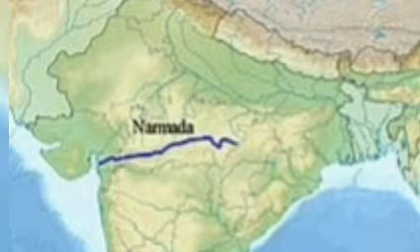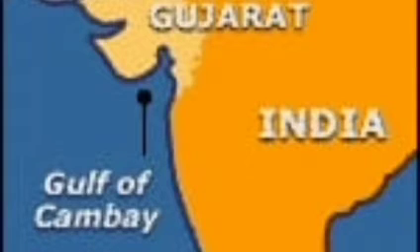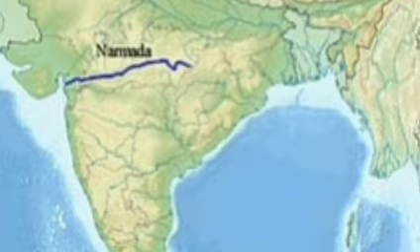It covers an area of 98,796 square kilometer and forms a 27 kilometer long estuary before outfalling into the Arabian Sea through the Gulf of Cambay. River Narmada is the largest among the west-flowing rivers of peninsular India.